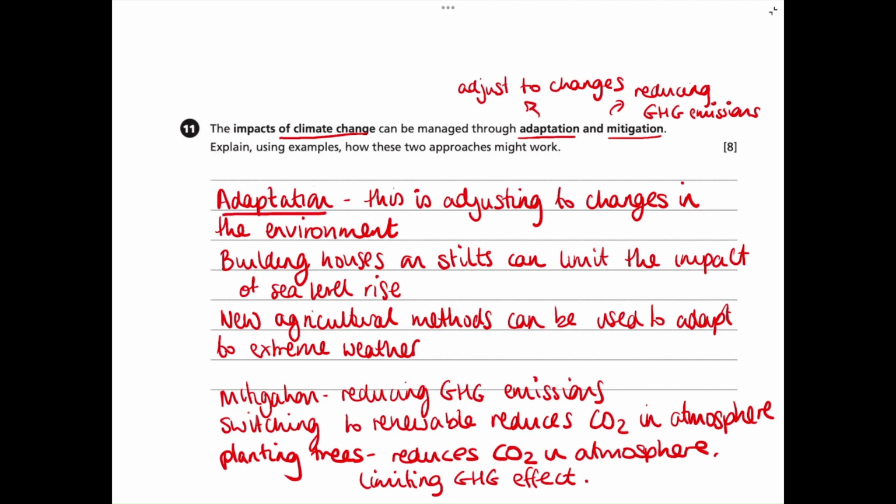So looking at the marks here, we've got loads of points down here. For adaptation, we've defined adaptation, and then we've given 2 examples: building houses on stilts, new agricultural methods, and we have explained them as well. For mitigation, we have also defined it, which will give us a mark, and we've given 2 strategies, and we've explained how they work in terms of mitigation, how they reduce greenhouse gas emissions. So that would give us our 8 marks.